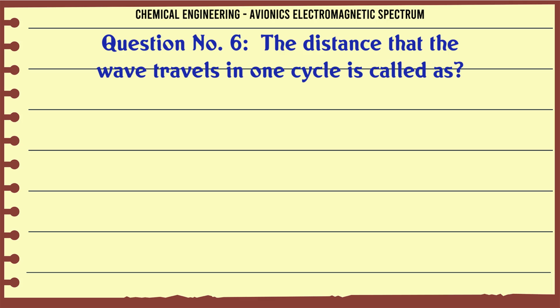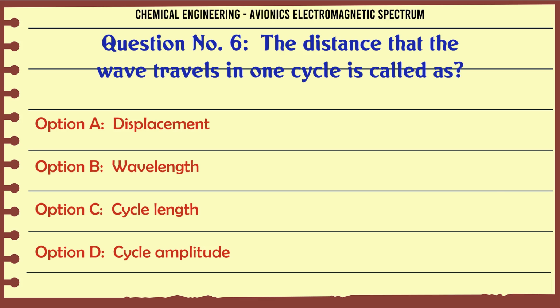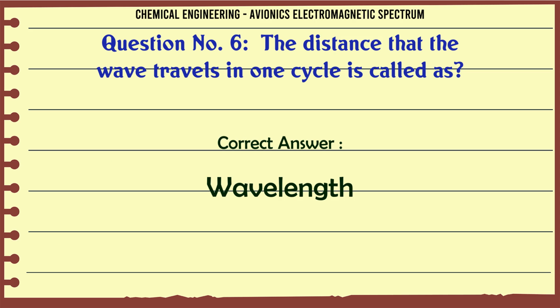The distance that the wave travels in one cycle is called: A) displacement, B) wavelength, C) cycle length, D) cycle amplitude. The correct answer is wavelength.